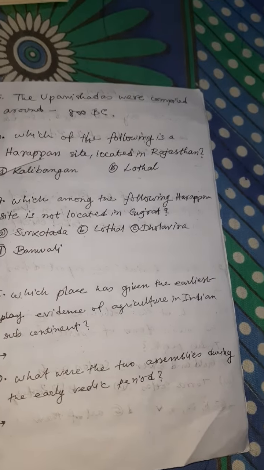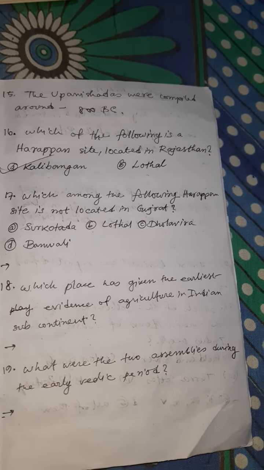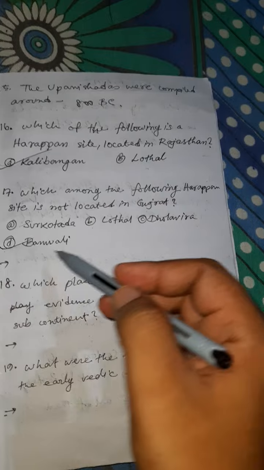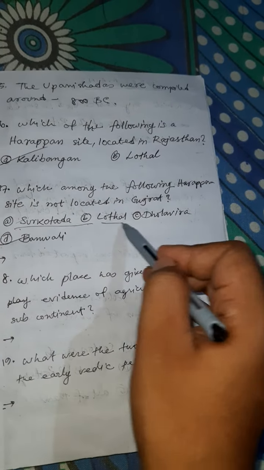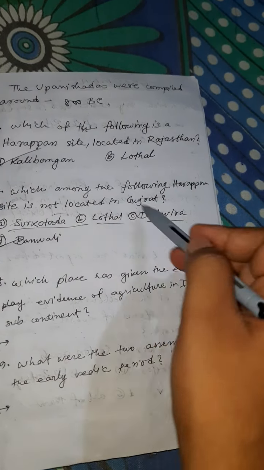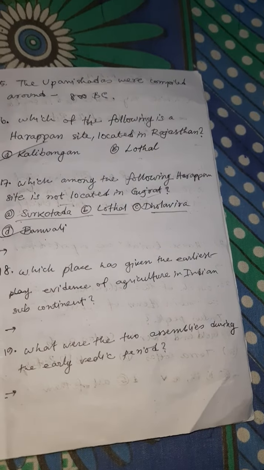Which among the following Harappan sites is not located in Gujarat? Answer is Banawali. Surkotada, Lothal, Dholavira are all in Gujarat, but Banawali is not.